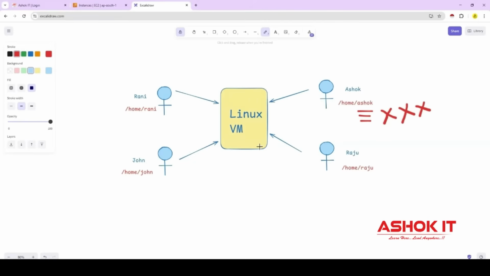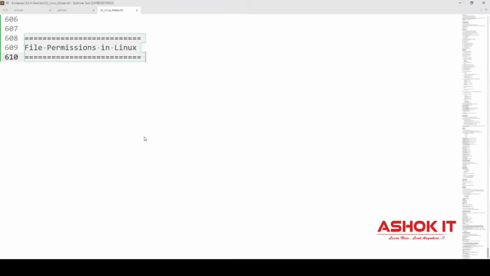But all users are having accounts in the machine. They can connect with the machine. Even though they are connecting to this machine, they should not be able to touch my files, because my files are very important. How can we protect the data available in our files, especially when you are working with multi-user based operating systems?